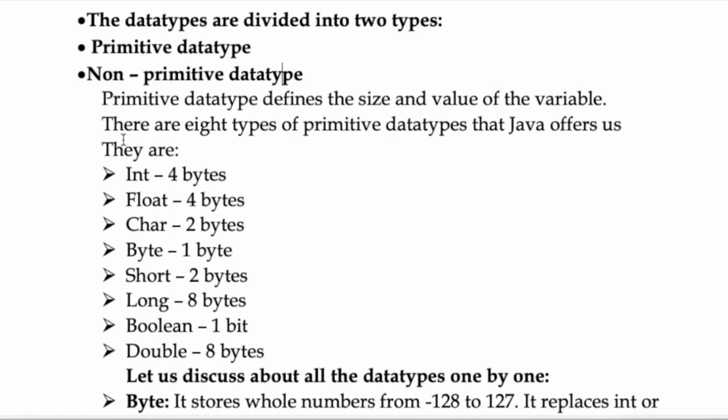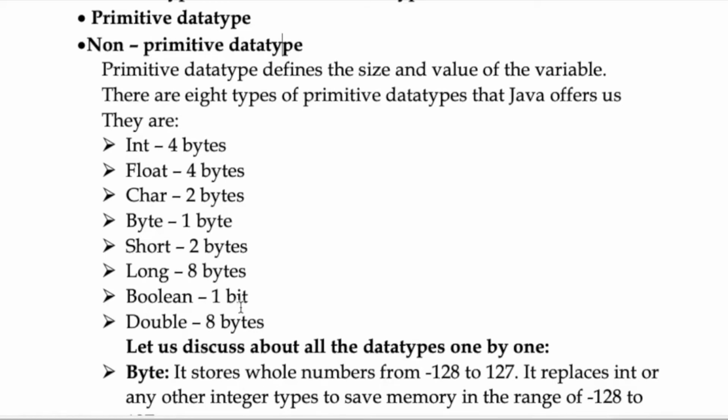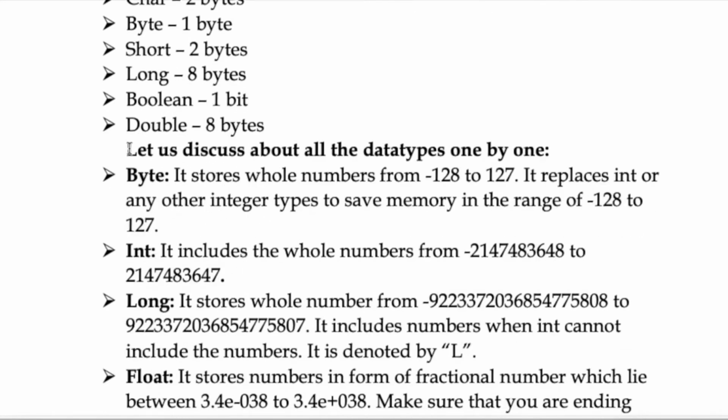So there are 8 primitive data types that Java offers us. They are int, float, char, byte, short, long, boolean, double. So int is going to occupy 4 bytes and float is going to occupy 4 bytes in the memory locations of the program. Char is going to occupy 2 bytes and byte is going to occupy 1 byte. Short is going to occupy 2 bytes. Long is going to occupy 8 bytes and boolean is going to occupy 1 bit and double is going to occupy 8 bytes. So now let us define each of the data types which we have listed here.